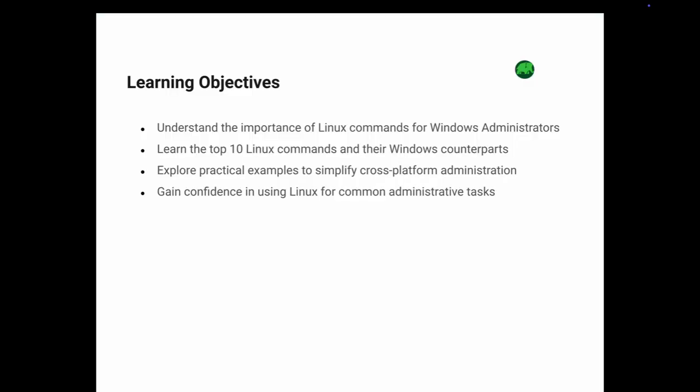Linux and Windows are two words that often seem worlds apart. But in today's hybrid IT environment, bridging this gap is crucial. Welcome to Top 10 Linux Commands for Windows Admins, where we help you transition smoothly into Linux administration. In this session, we will cover key learning objectives to transform your Linux command line experience into an invaluable skill set for cross-platform administration.